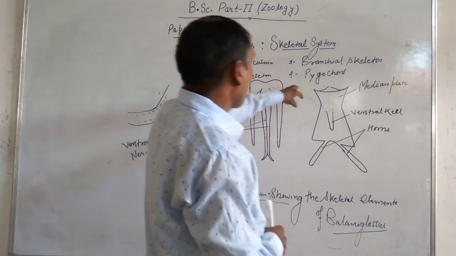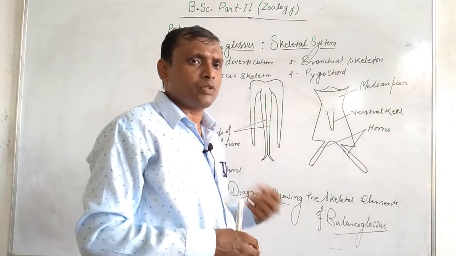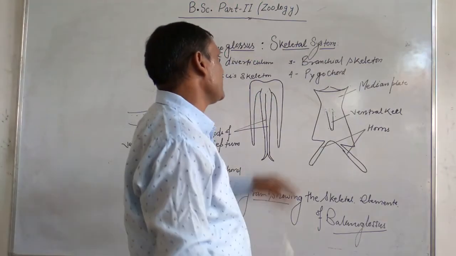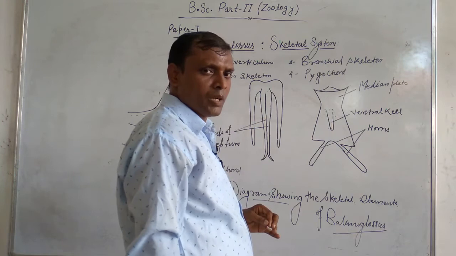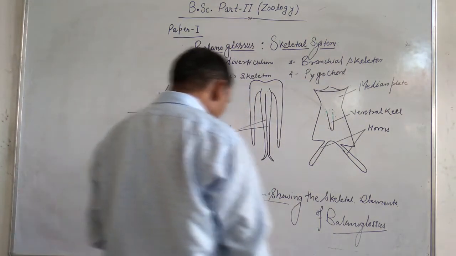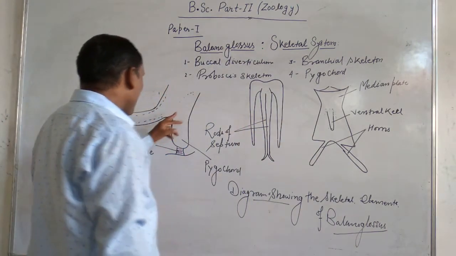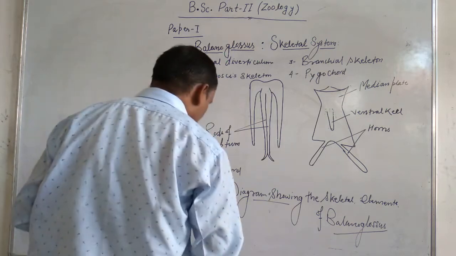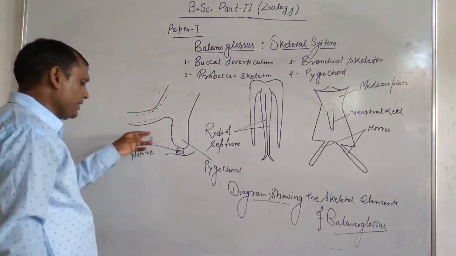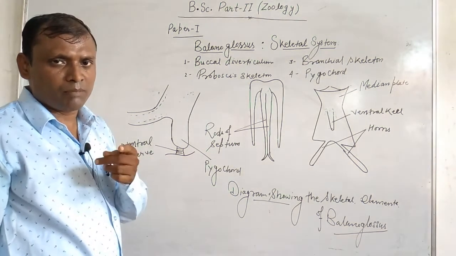Now we see the important structure which also performs the function of a skeletal organ inside the body of Balanoglossus, the pygochord. Pygochord is also a very important structure. It is a longitudinal rod-like structure extending from the ventral side of the intestine to the body wall.